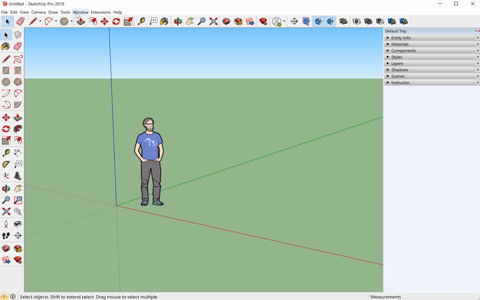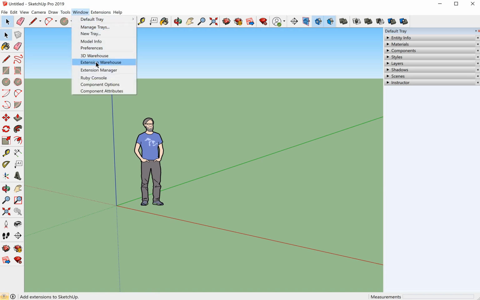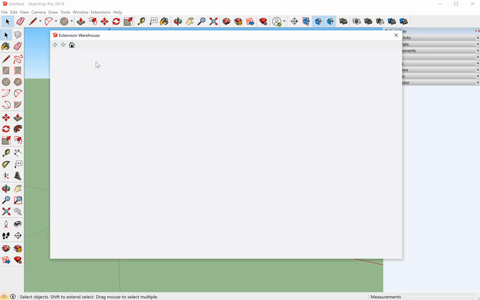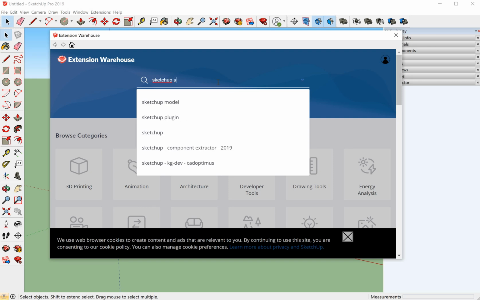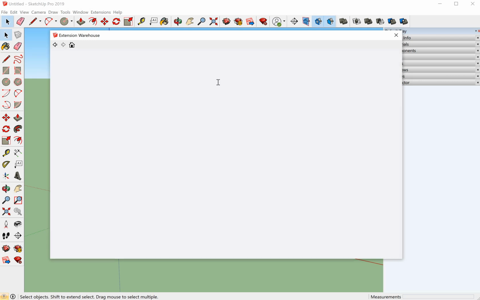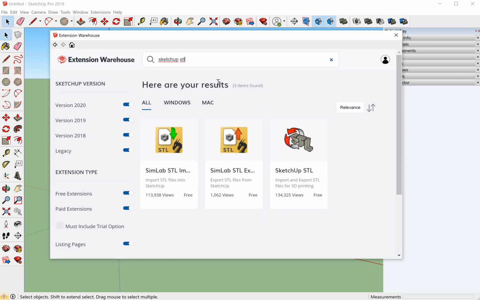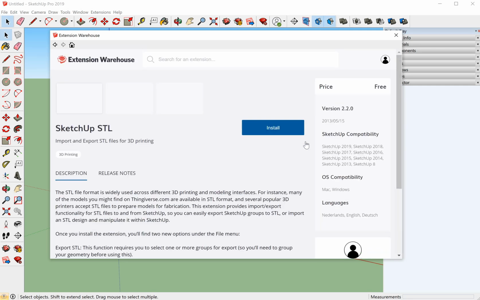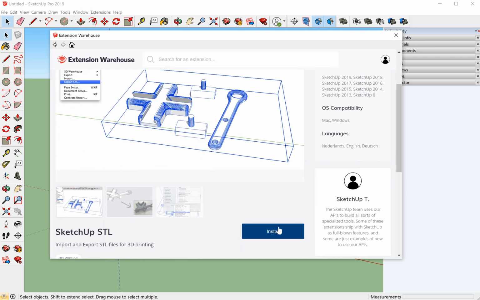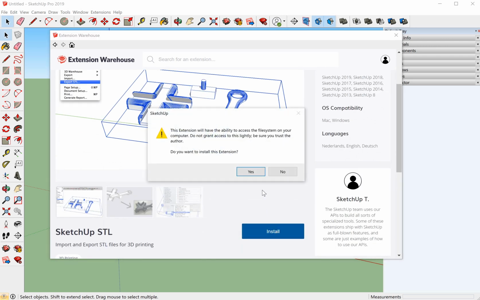And to do that, you're going to want to go to your Windows tab, Extension Warehouse. And in this window that pops up, you'll just type in SketchUp STL. You'll download this SketchUp STL. Install.